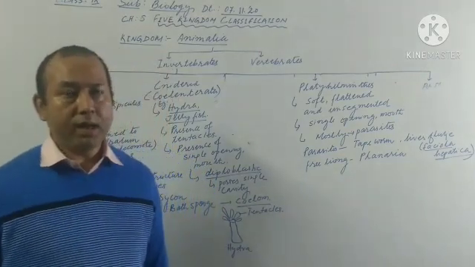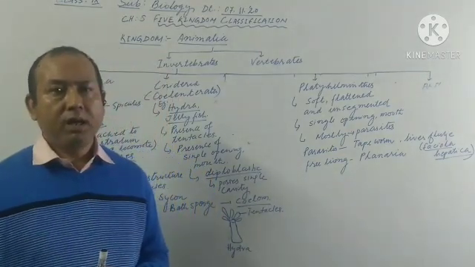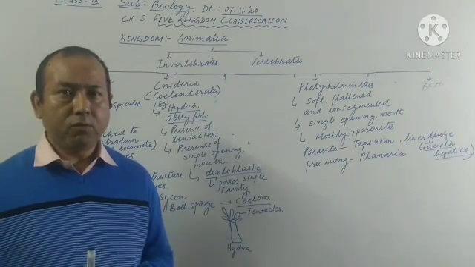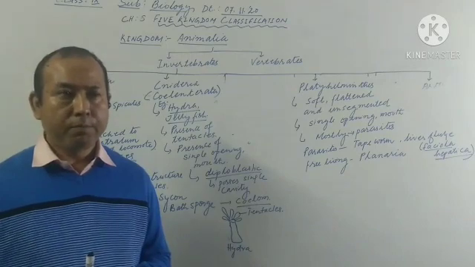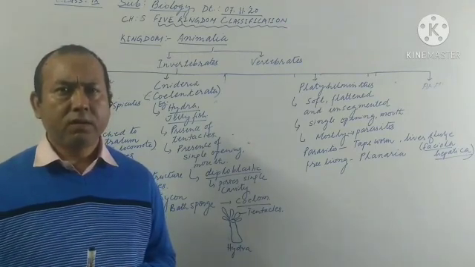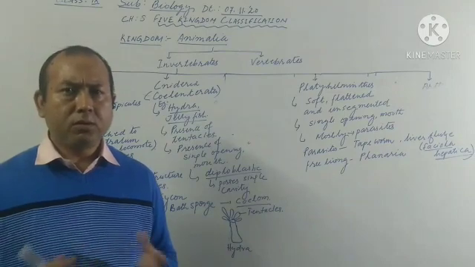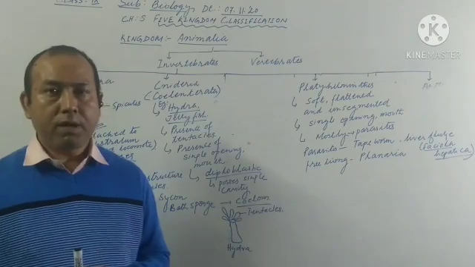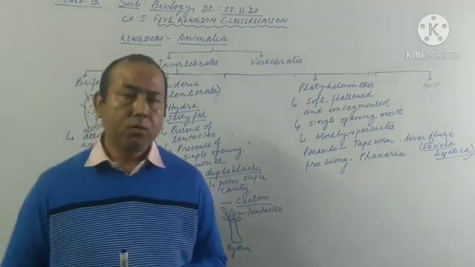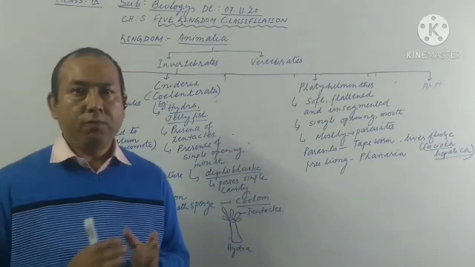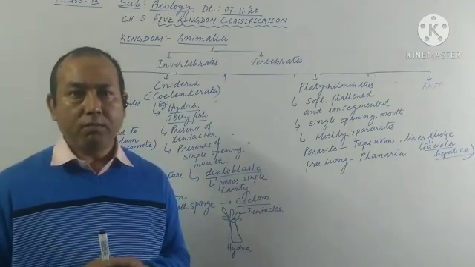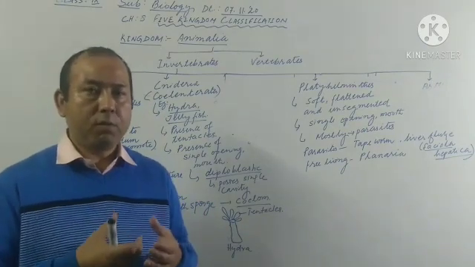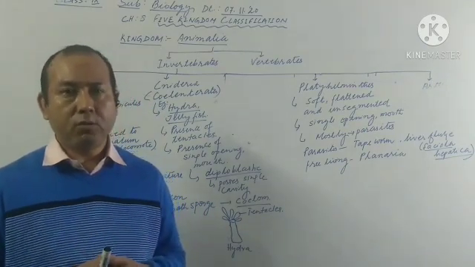Okay, kingdom Animalia. Kingdom Animalia is mostly categorized under two groups. They are further classified into two groups on the basis of presence and absence of the vertebral column. So those living organisms with the vertebral column or notochord. You may often come across the term notochord. Notochord is actually the early form of the vertebral column in the embryonic stages. The vertebral column is present in the form of a rod-like structure, which we call the notochord.